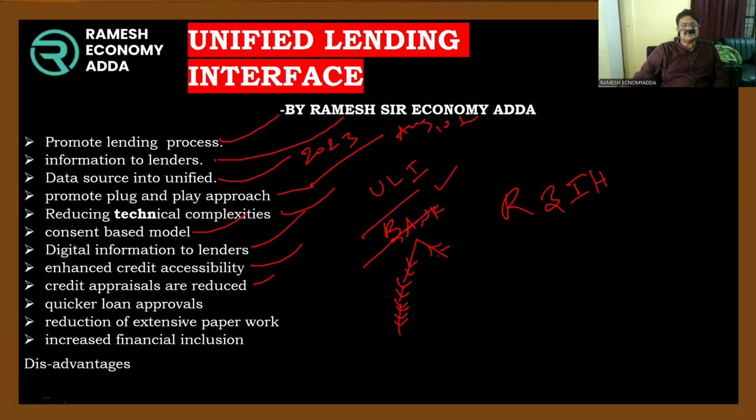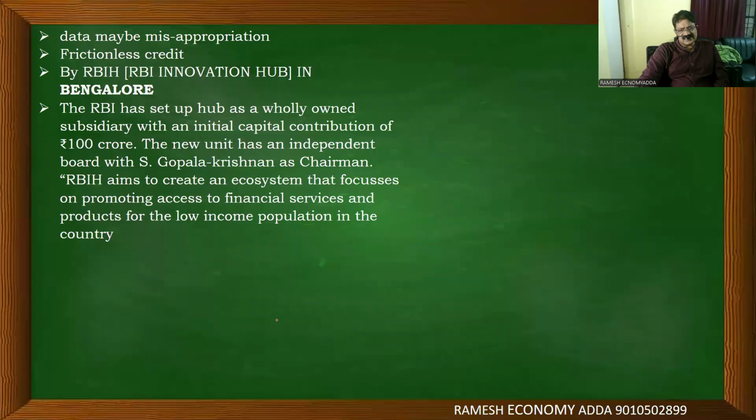Besides that, some disadvantages are also present. For example, data may be misappropriated. In certain circumstances, such precious data may be passed to unscrupulous parties, and misappropriation may take place. And frictionless credit, no problem. That is seamless, smooth credit is possible.